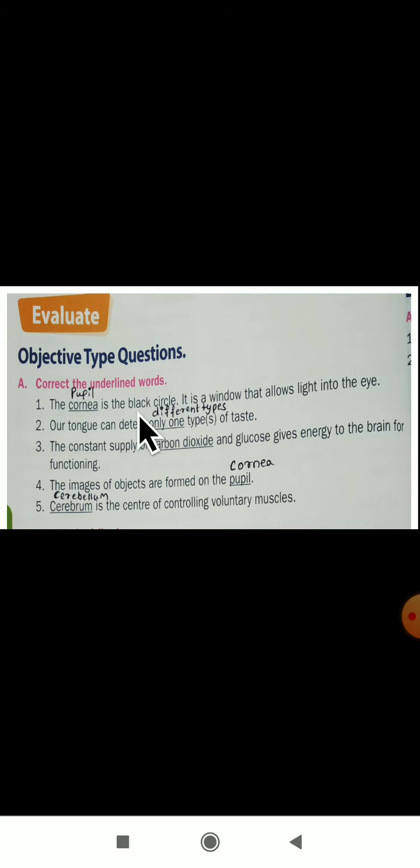First you write the question. Below that you write the full sentence. The pupil is the black circle. It is a window that allows light into the eye. In this manner you have to write this one. How you have to write, dear student? First you write the question which they have given.